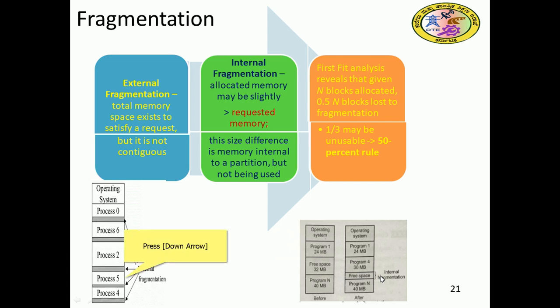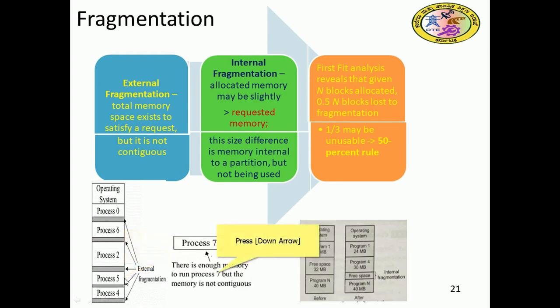Here we can see an example of external fragmentation: operating system, process 0, process 6, process 2, process 5, process 4. Process 0 has a small space, process 6 has a small space, process 2, process 5 and process 4 also have small free spaces. That is external fragmentation.